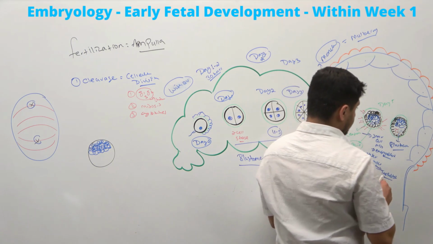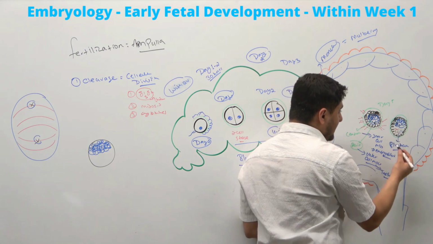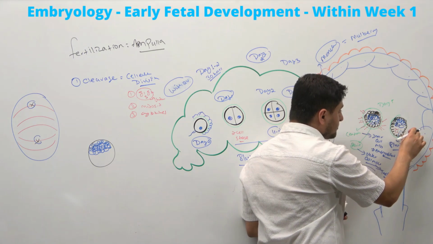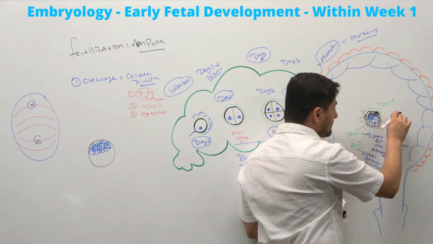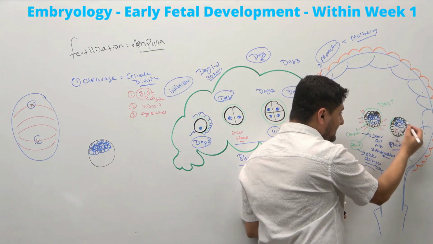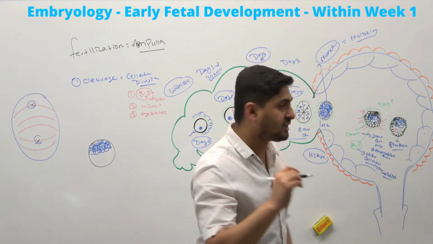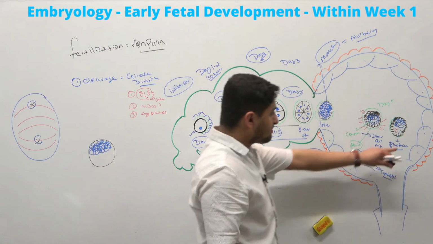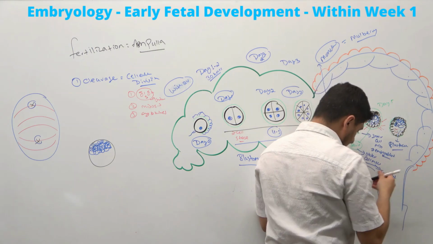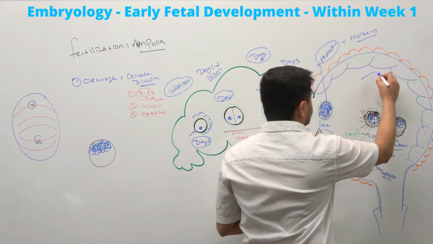Now, as the fluid started accumulating, there's also degradation and loss of the zona pellucida, right? And when there's a loss of the zona pellucida, this blastocyst, remember, I said blastocyst, not blastomere. This is blastomere, stays. This is blastocyst. This blastocyst will hatch out from the zona pellucida, and then it will go to the body. Remember, this uterus has what? Fundus. This is cervix, right?